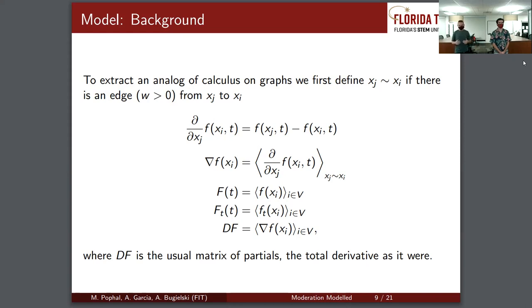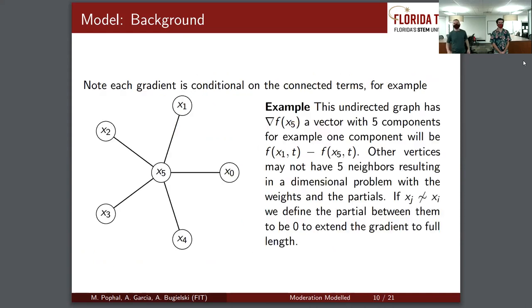Now there are some dimension issues, which we see next. If we look at the graph on the left and consider the gradient at x5, we see it has 5 components because there are 5 vertices it's connected to. But if we look at it from x1, there's only 1 component in the gradient. This error in dimensions would prevent us from multiplying matrices. So to remedy this, we fill all the entries with 0 if there's no edge, a kind of empty connection.